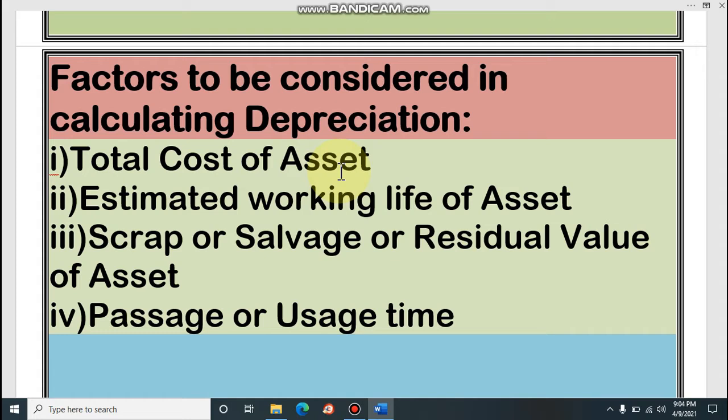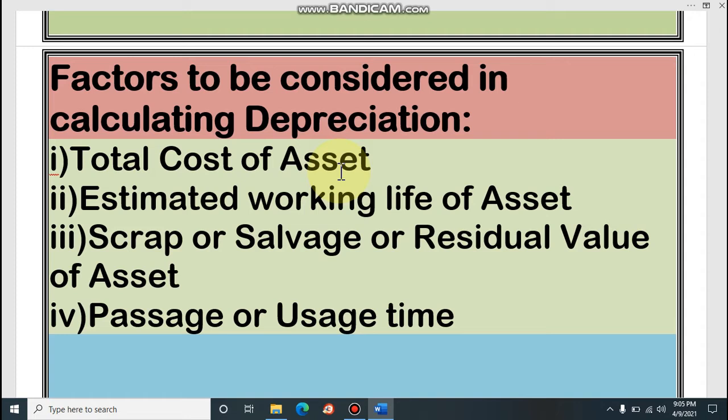Now, estimated working life of asset. You know that earlier I have told that depreciation is an assumption process. So we have to assume that whatever asset we have purchased, suppose you purchase a machine, the lifetime of that machine you cannot imagine now. It may work 1 year, 2 years, 3 years, 5 years, 10 years, 20 years, 50 years. But we have to assume how long it will work. For charging depreciation, we have to find the estimated life of asset. That means this is an assumption.